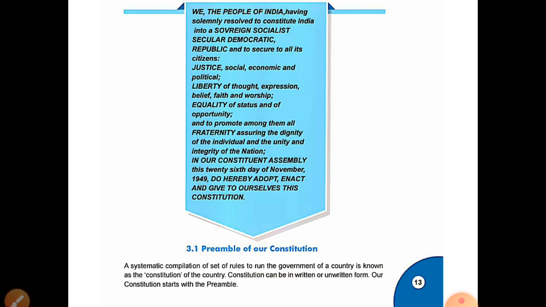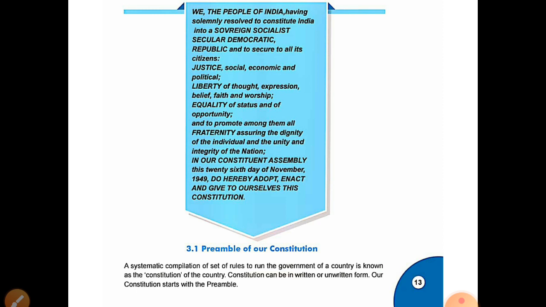We, the people of India, having solemnly resolved to constitute India into a sovereign, socialist, secular, democratic republic and to secure to all its citizens. So the people of India have a solemnity, which means a seriousness to constitute the whole of India. How have they to constitute it?